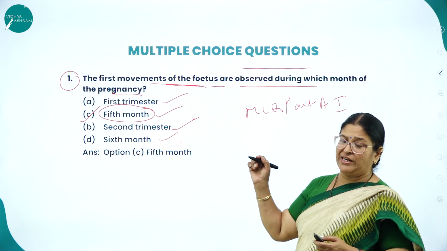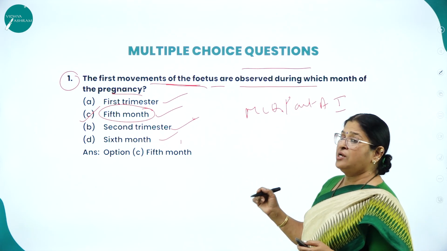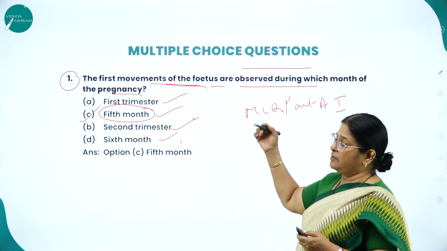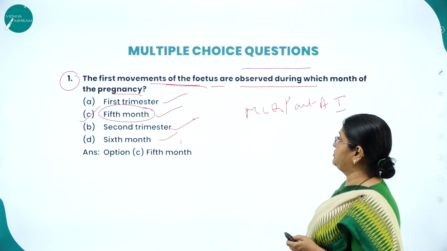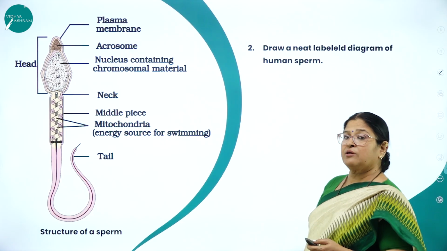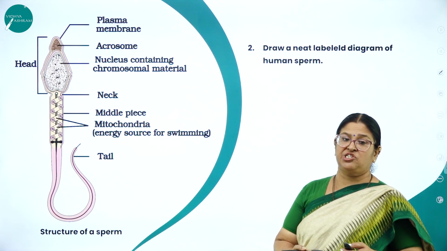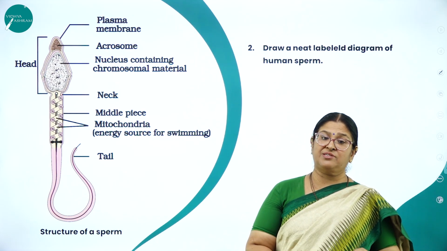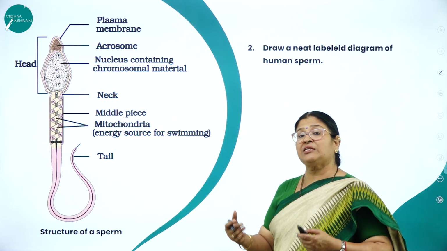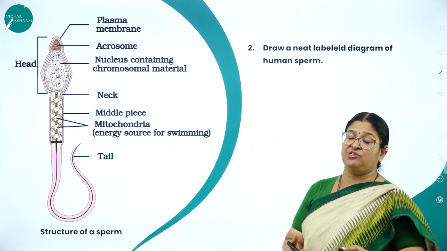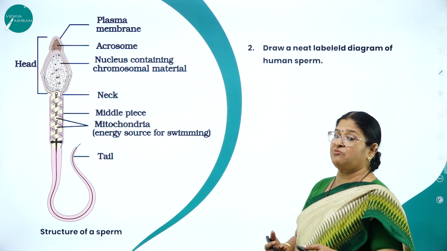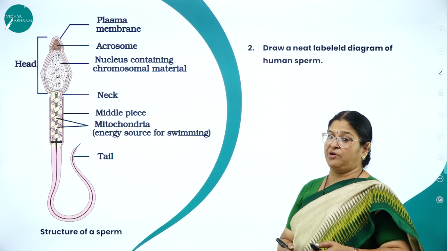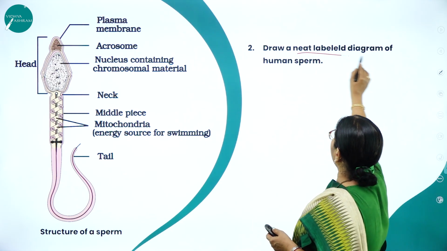So I have just given one example to make you understand how the MCQs appear, particularly about this chapter. Moving on to the questions. In this particular session, I have framed the questions that have been frequently asked in the previous examinations. These are the ones which are repeatedly asked in your question paper. That is the reason why I have given this very important diagram where it is asked, draw neat labeled